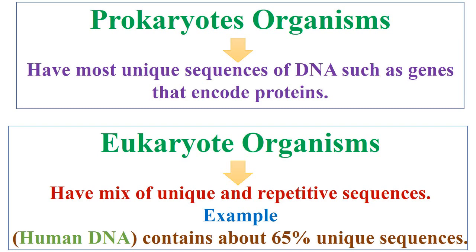Therefore, prokaryotic organisms have mostly unique sequences of DNA, such as genes that encode proteins, whereas eukaryotic organisms have a mix of unique and repetitive sequences. For example, human DNA contains about 65% unique sequences.